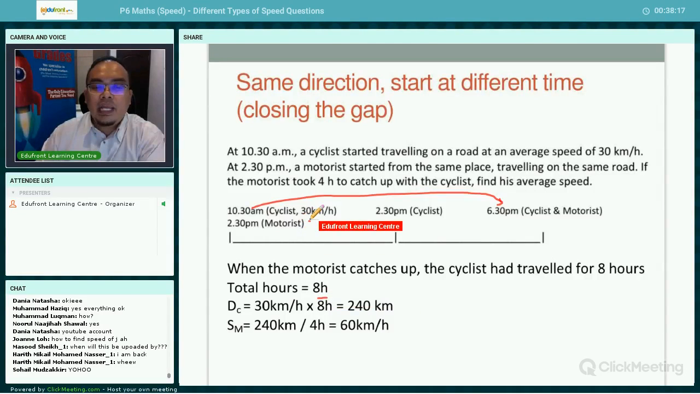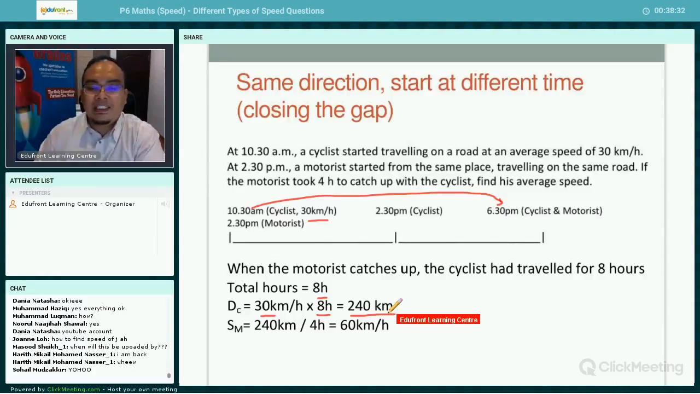And since we know that the speed of the cyclist is 30 kilometers an hour, we can find the distance, right? So distance is speed times time. Speed is 30 kilometers an hour, time is 8 hours. So you get 240 kilometers. So that means from here to here, the point where they meet, both of them would have traveled a distance of 240 kilometers.